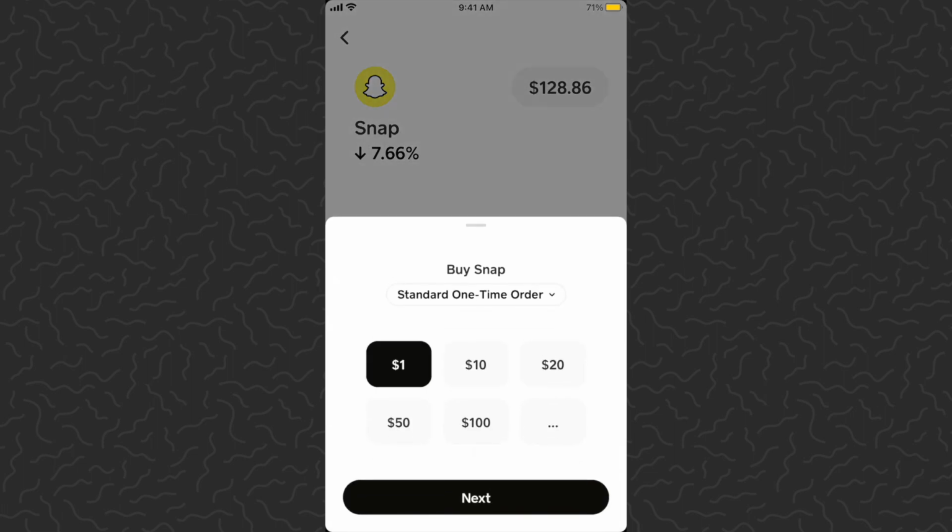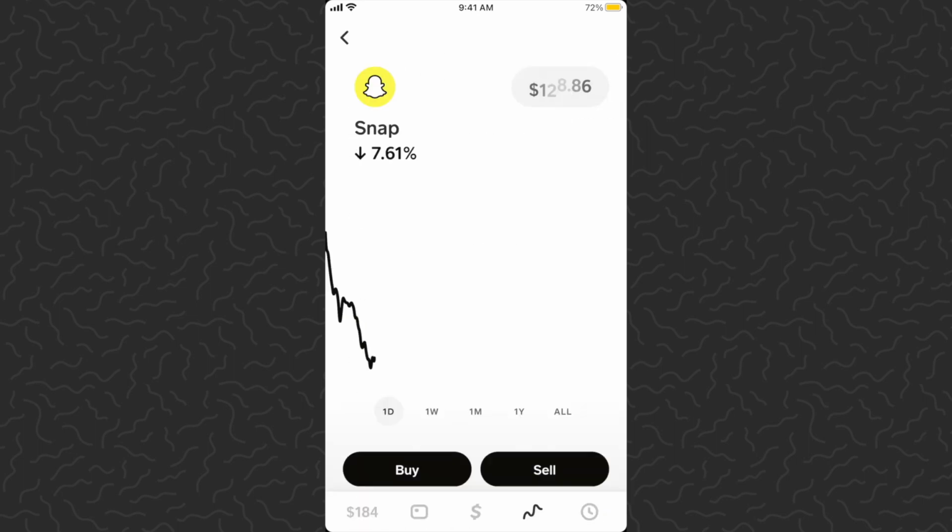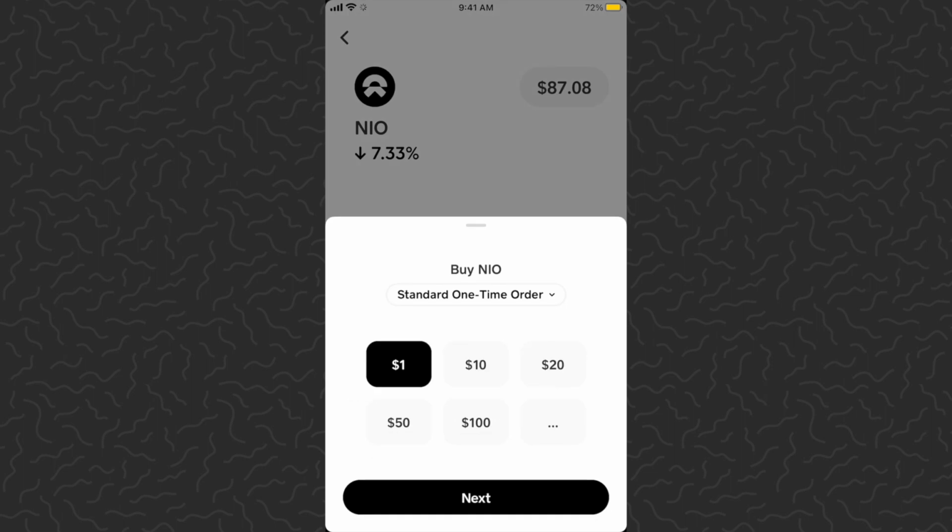Tap buy, tap $1, tap next. Scan my fingerprint, tap confirm, and just like that, we've added some Snapchat. So let's buy some Neo.